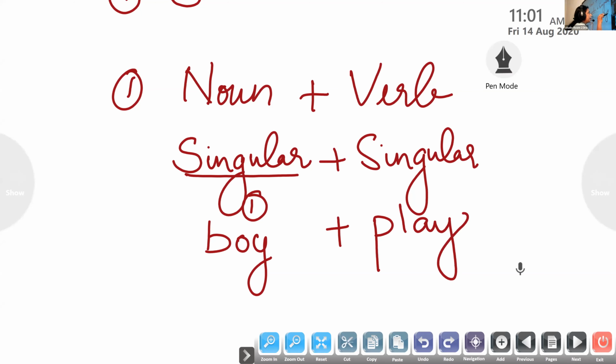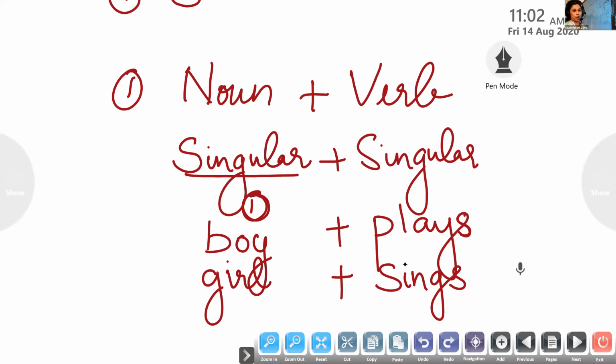Here in the singular noun, if the noun is singular, we say boy, girl. Singular means one. But singular verb is different, it is not like the noun. In the singular verb, we add S or ES to the verb. Girl sings.